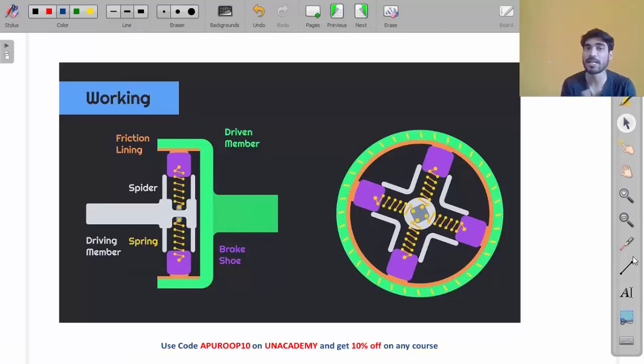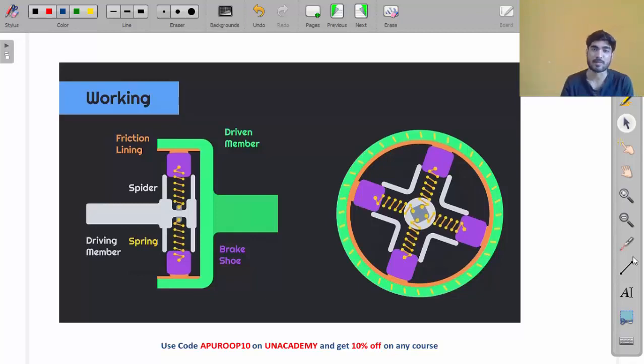Here the load for the engagement is applied by the speed, and this type of clutch is an automatic clutch. If the speed is less, it will not be engaged, but if you increase the speed, it will automatically engage, my friend.